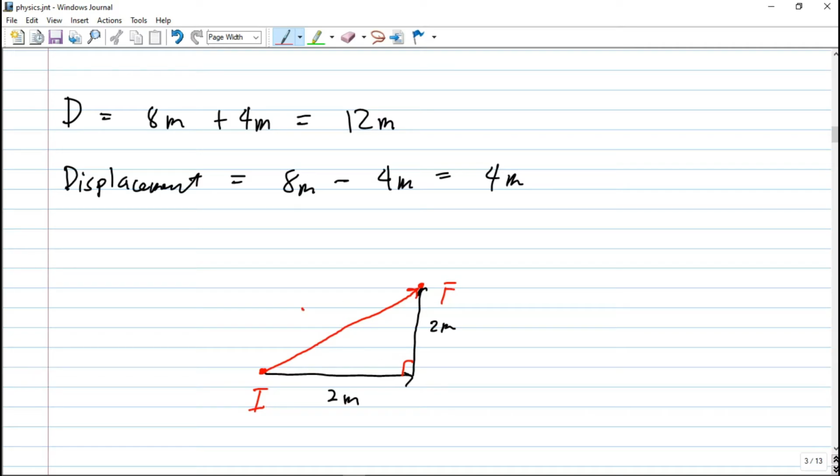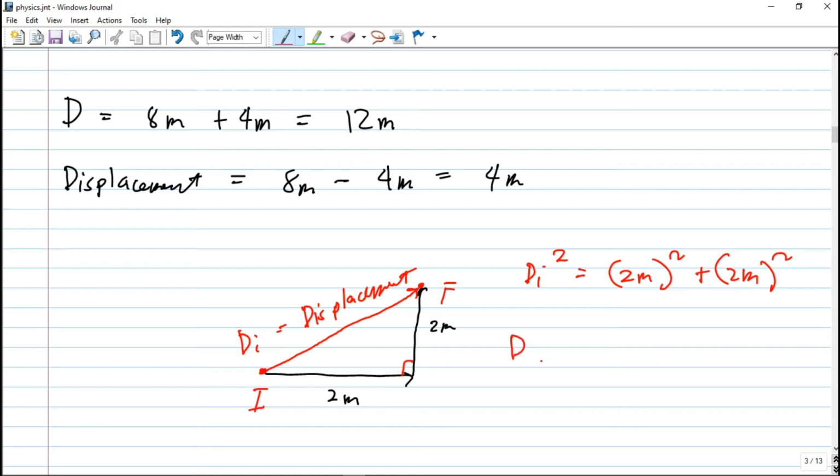So this is your displacement. Okay, let's say displacement, say d sub I na lang. So the d sub I here squared is equal to the sum of the squares of these two sides. We have here 2 meters squared plus 2 meters squared.